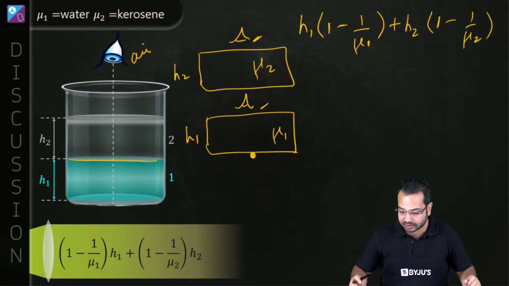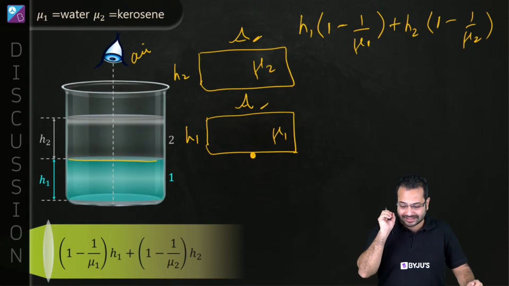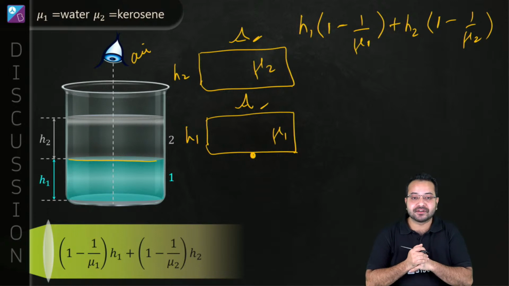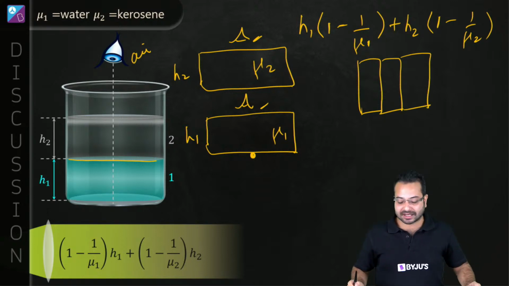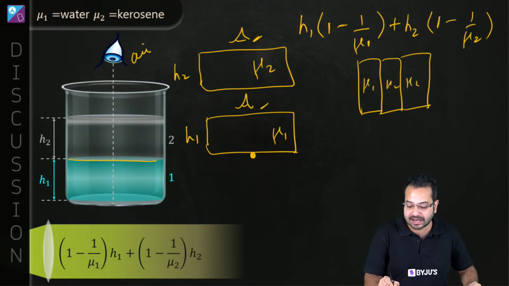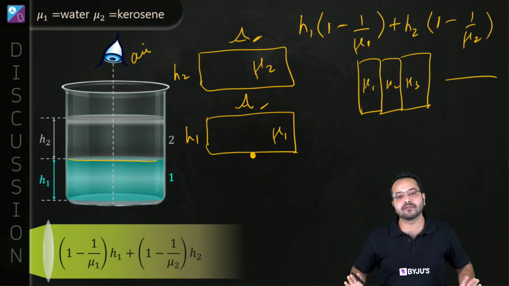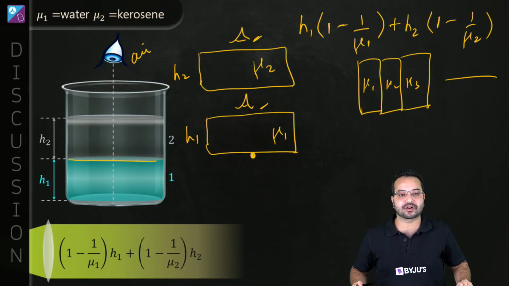What was the concept we understood here? The first very important concept was that the apparent shift does not depend on the object distance. If we have composite slabs, one slab of a certain medium, another of some other refractive index, with mu1, mu2, mu3 and so on, no matter how many slabs we have, to calculate the total shift, all we have to do is calculate the shift due to the individual slabs and add them up. That is going to give you the right answer. Clear?